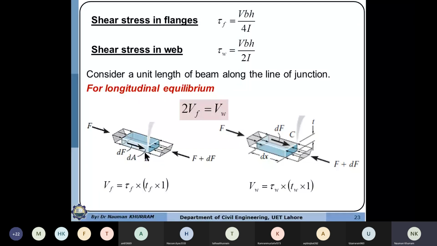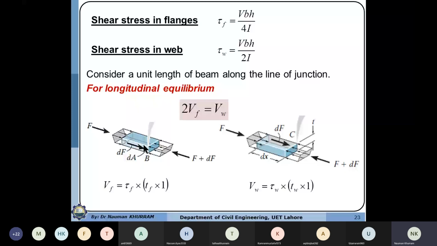So we are considering a segment of the flange which has a unit length. If we know the shear stress in the flange, we can multiply it by the cross-sectional area. So we are considering the thickness of the flange as TF and its length as unit.